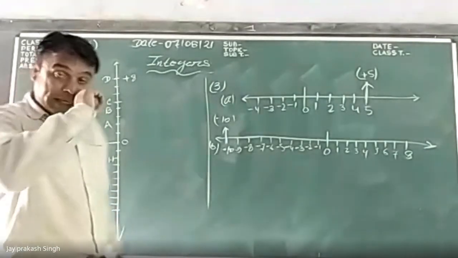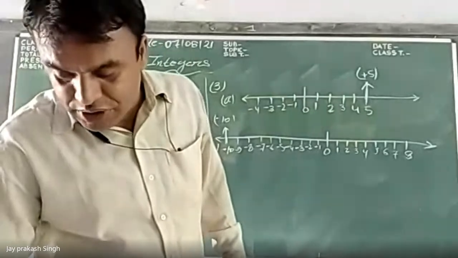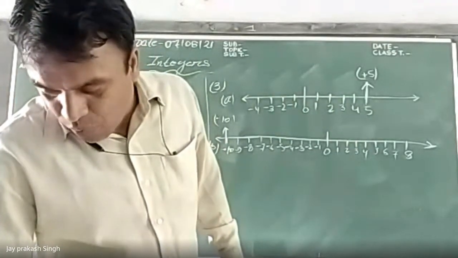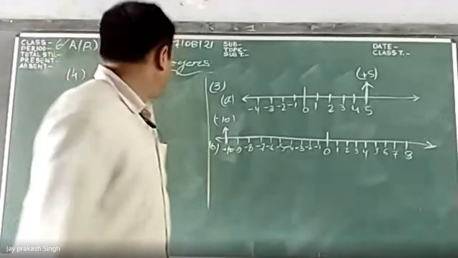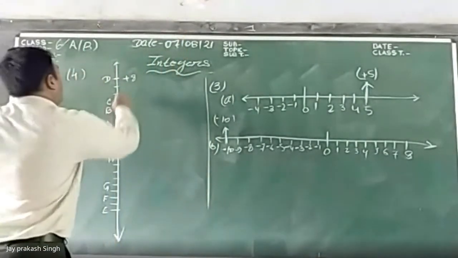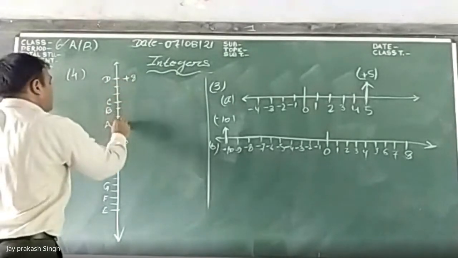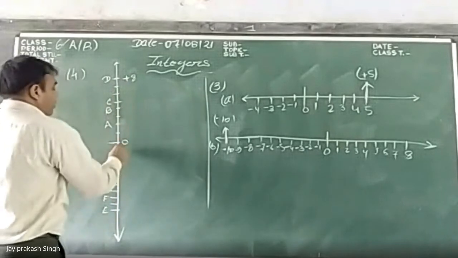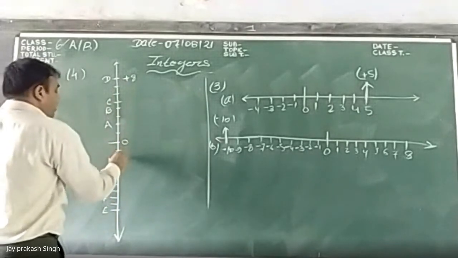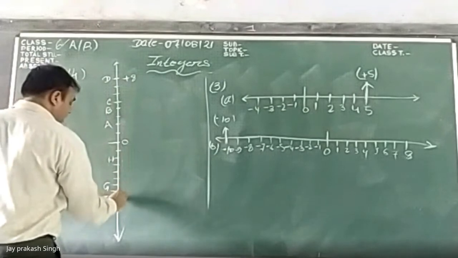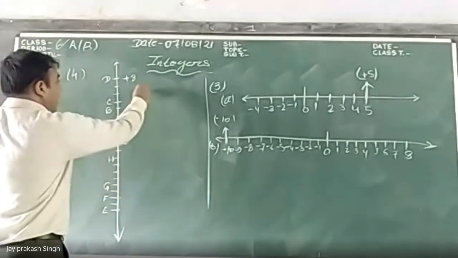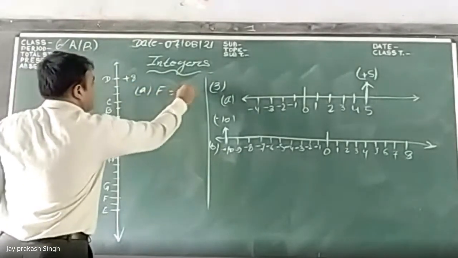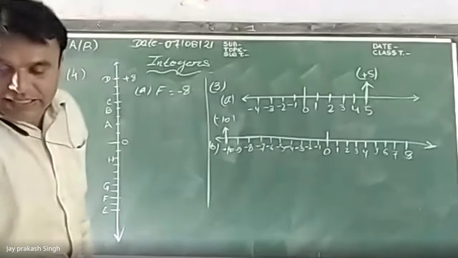So we have to answer the different questions. Question A: if point D is 8, then which point is minus 8? Moving from the 0, 1, 2, 3, 4, 5, 6, 7, 8, that is minus 8. The answer is F. F is minus 8.